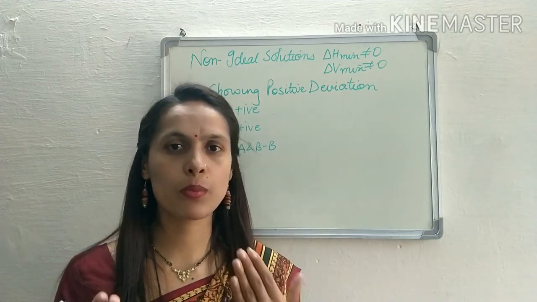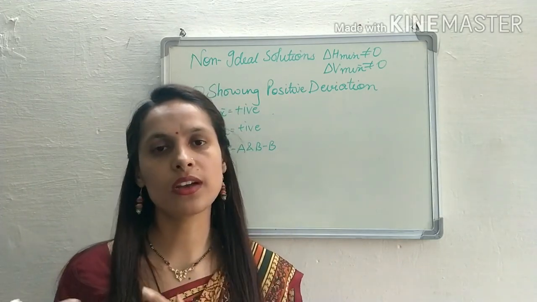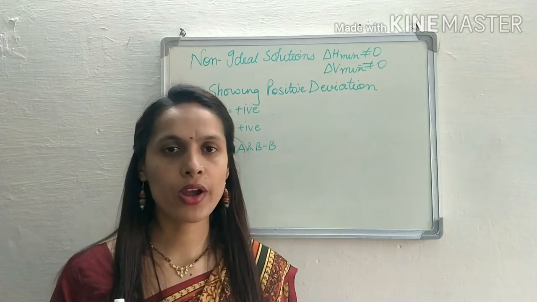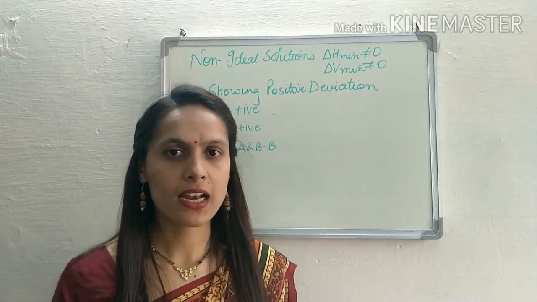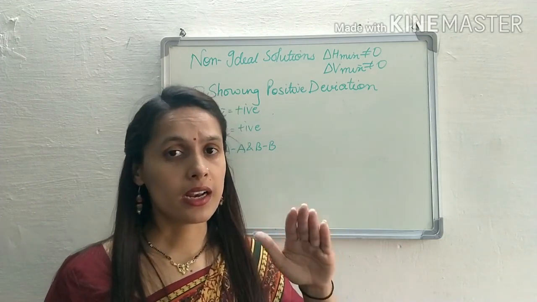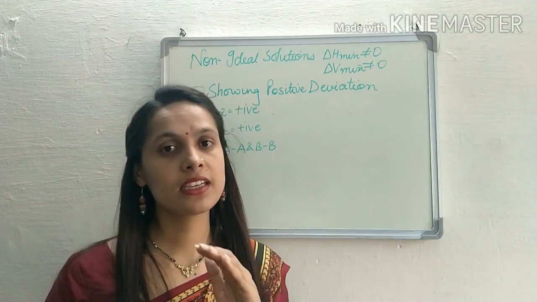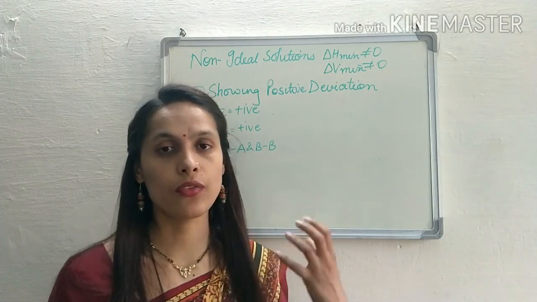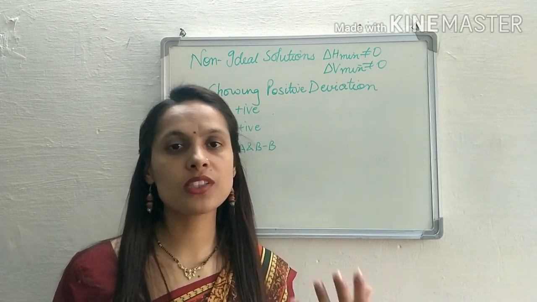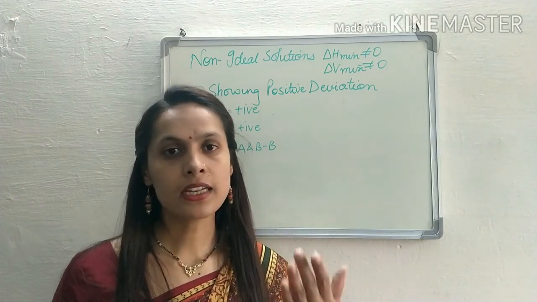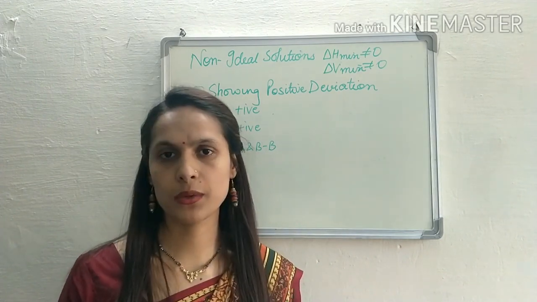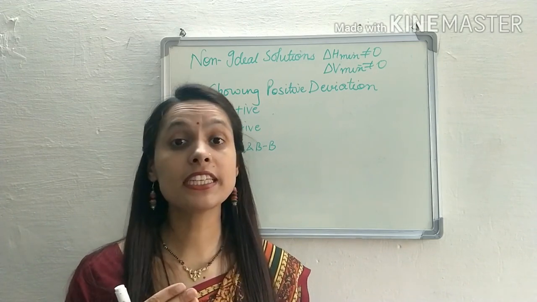This is the definition of the boiling point. I hope you all know that the boiling point of any liquid is the point at which the vapor pressure of that liquid becomes equal to the atmospheric pressure. So if there is a large tendency of vapor formation in any particular liquid, then too much vapor is formed suddenly, and the liquid creates a vapor pressure at low temperature which is equal to the atmospheric pressure, as a result of which the boiling point decreases.